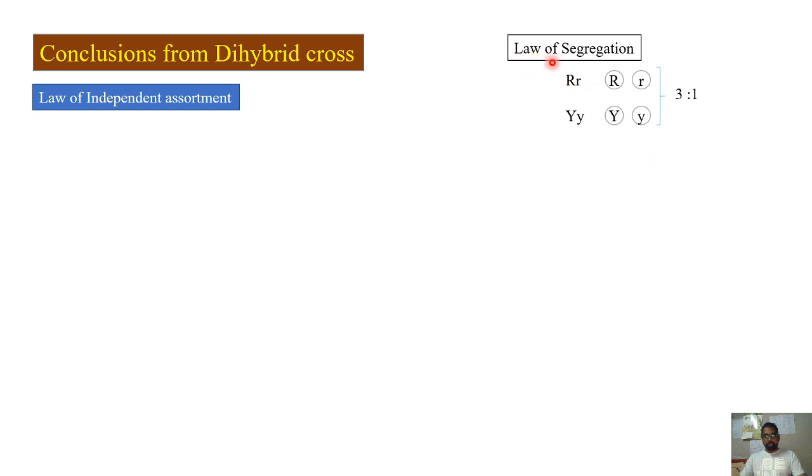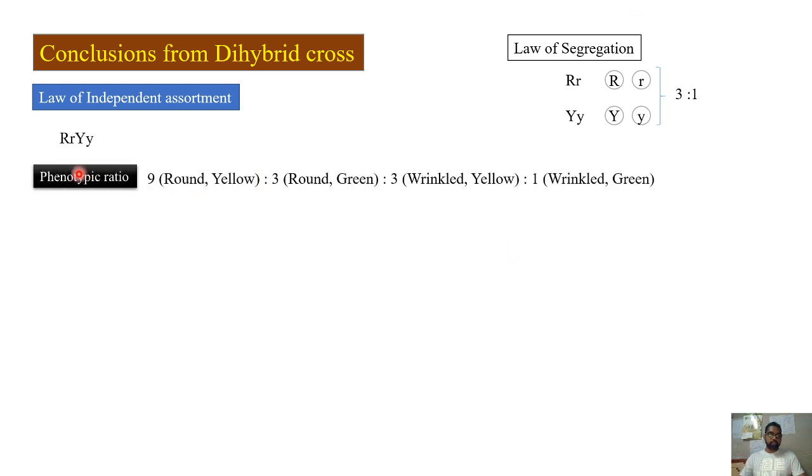So according to the law of segregation, during gamete formation, each gamete will receive one allele from one allelic pair. Therefore, in the F2 phenotypic ratio, you'll get 3 is to 1. This phenotypic ratio is possible because there is segregation of alleles. So, phenotypic ratio 3 is to 1 in F2 generation is the proof for law of segregation. Right, when it comes to the phenotypic ratio of the dihybrid cross, just now we have seen it is 9 is to 3 is to 3 is to 1.